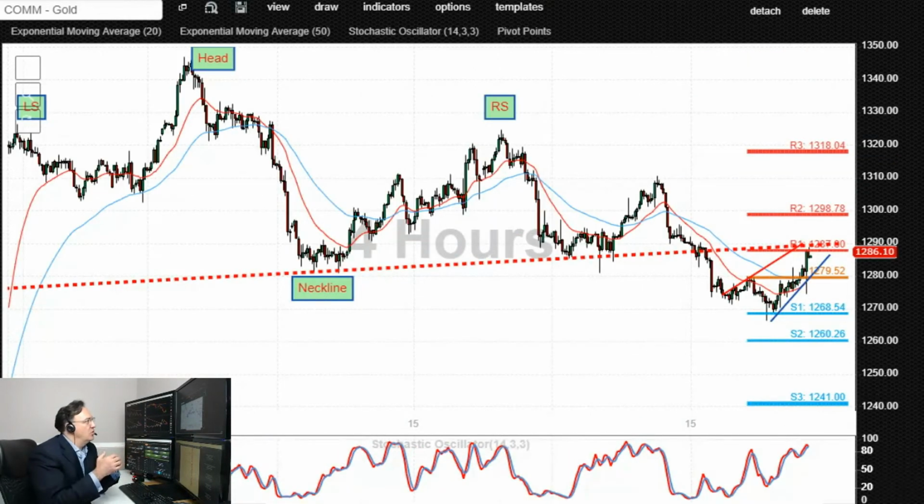Lastly, let's take a look at gold. We talked about gold in end of day time frame earlier this week with the topping head and shoulder pattern forming here and a significant neckline at 1285, 1290 level. The price action is currently trading below that significant neckline support, and it's now testing it from underneath in something that appears to be a rising wedge, which is a bearish continuation pattern.